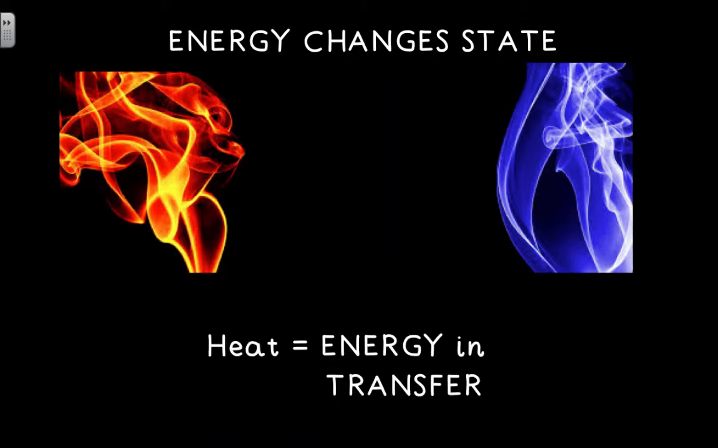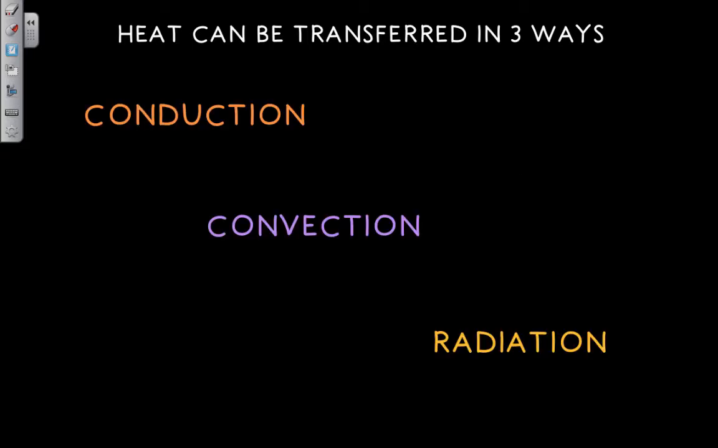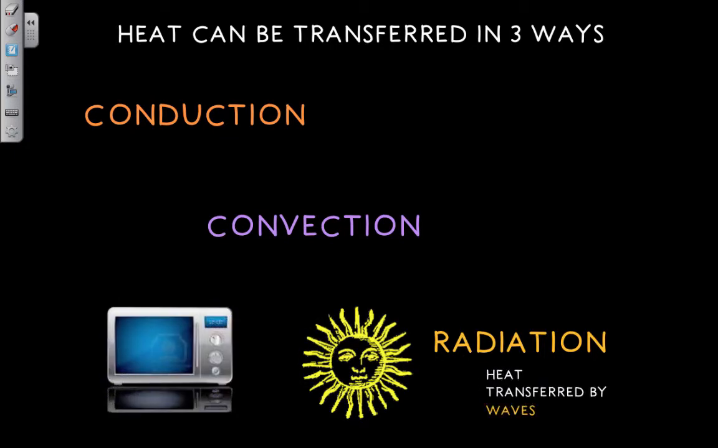We understand heat as energy in transfer from objects of higher temperature to objects at lower temperature, or heat as the transfer of hot to cold. Heat can be transferred in 3 ways. Now here's a chance for you to get a ticket if you remember which are the 3 ways. So stop the video for a moment and see if you can remember the 3 ways in which heat can be transferred. Let's start by talking about radiation. Radiation is the transfer of heat by waves, for example, from the sun, from a microwave.